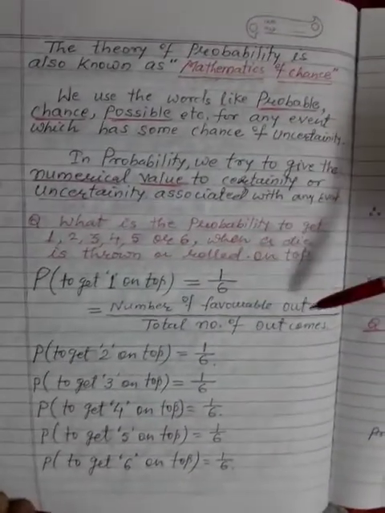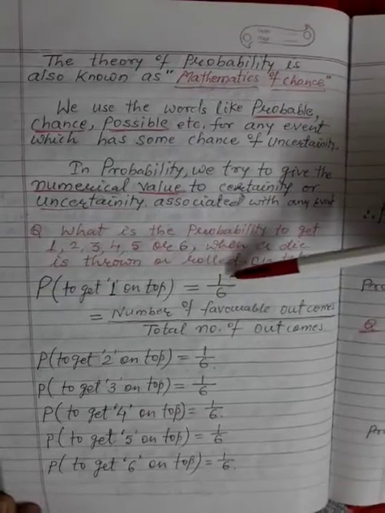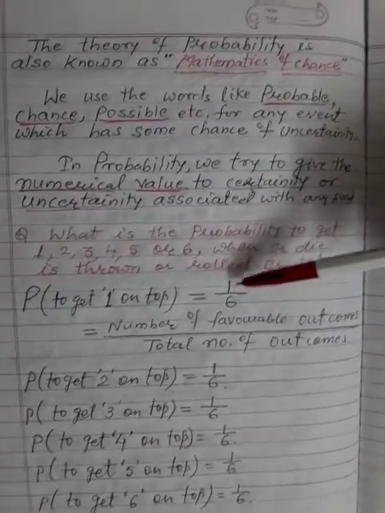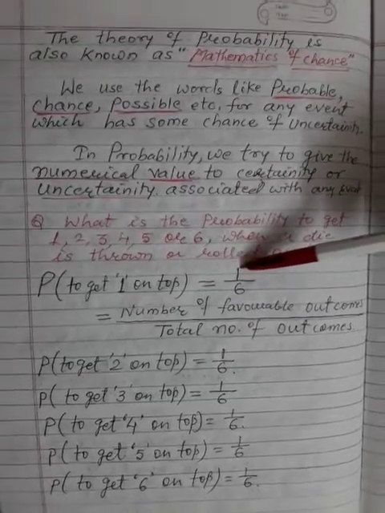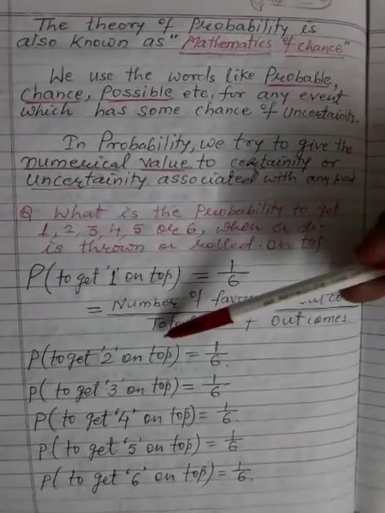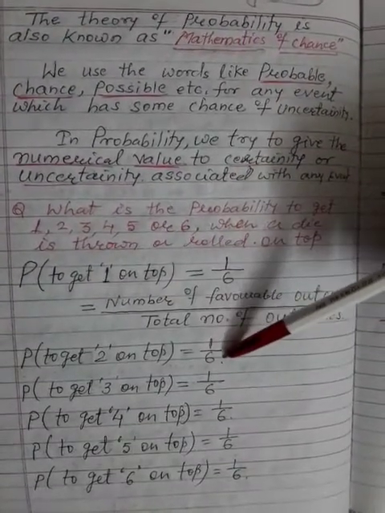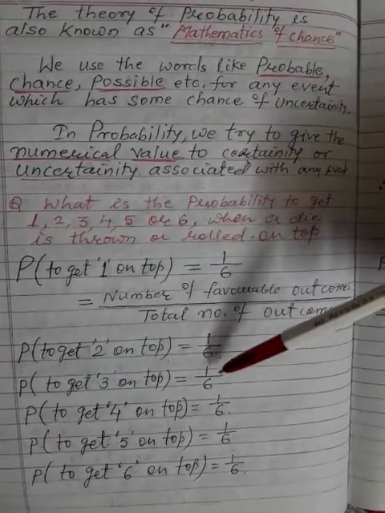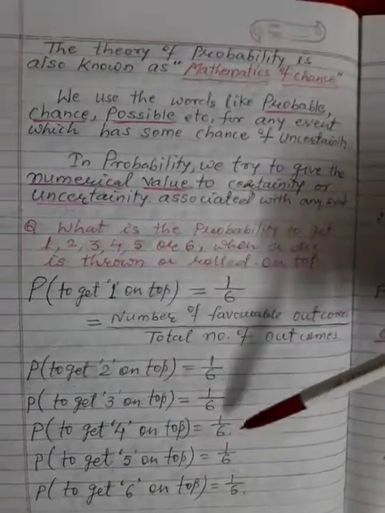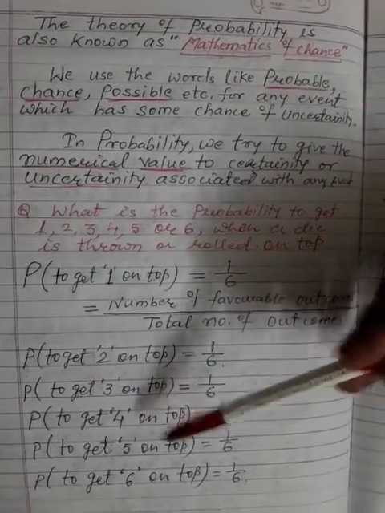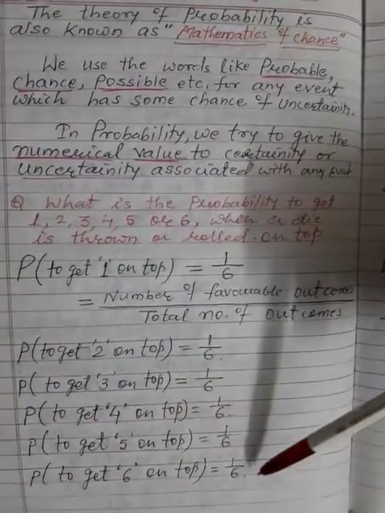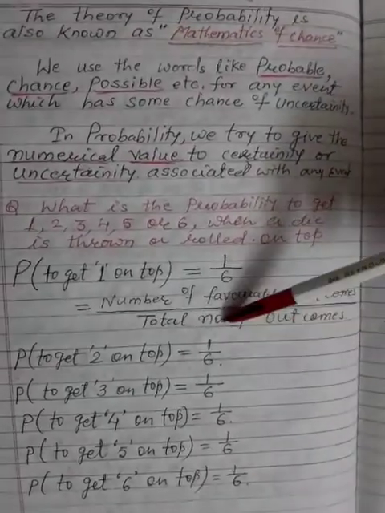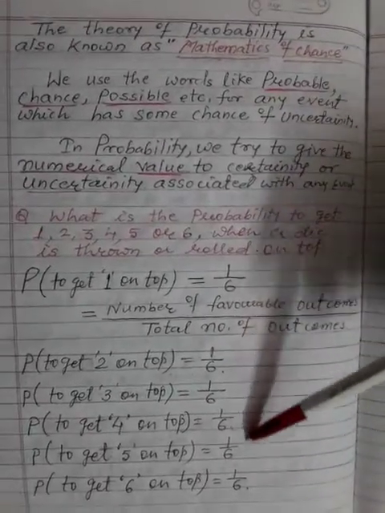Number of favorable outcomes means maybe 1, maybe 2, maybe 3, maybe 4, maybe 5 or maybe 6. Means one of them will come. So 1 upon 6. Probability to get 2 on top is 1 by 6. 3 on the top is 1 by 6. 4 on the top is 1 by 6. 5 on the top is 1 by 6. Probability to get 6 on the top is 1 by 6. So everywhere the probability of a number is 1 by 6.